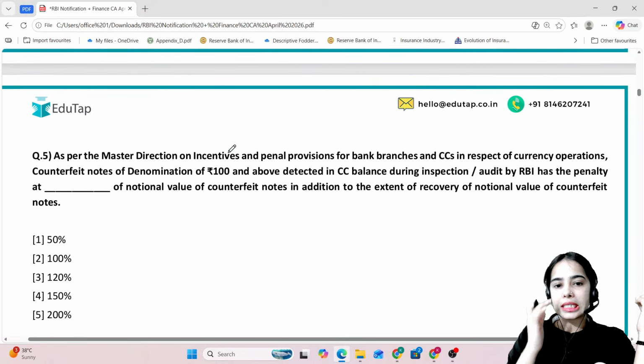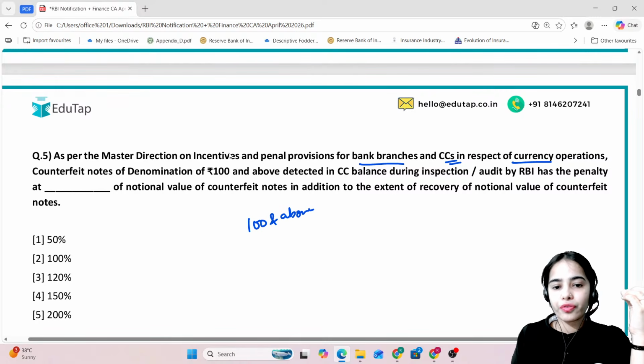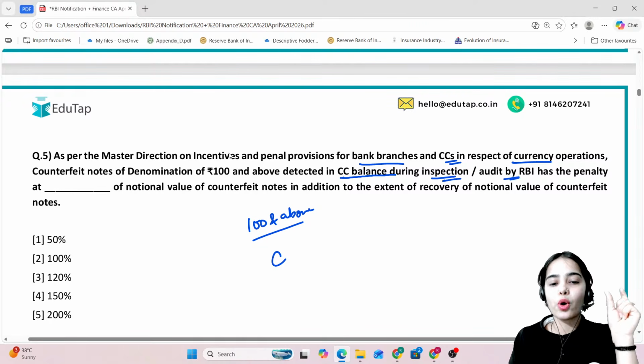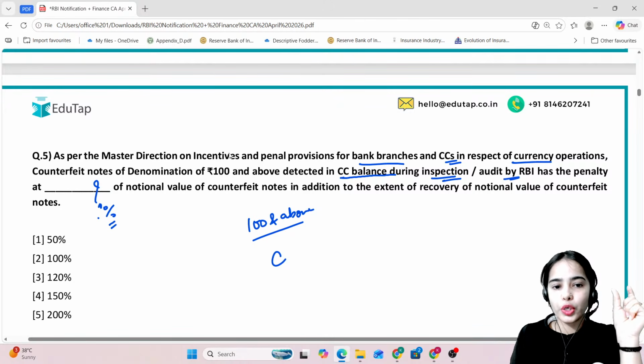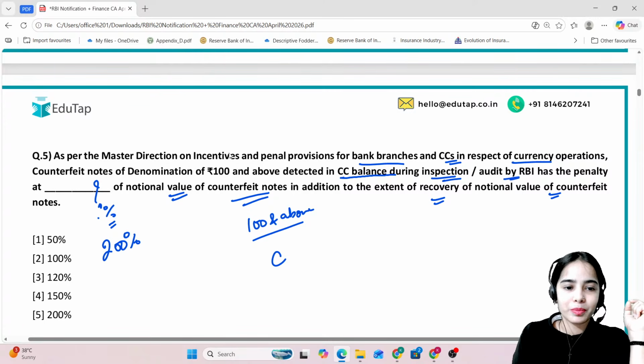Next, as per the master direction on incentives and penal provisions for bank branches and currency chests in respect of currency operations, for counterfeit notes of denomination 100 and above, if there are counterfeit notes detected in the currency chest balance during inspection or audit by RBI, what percentage of the notional value of the counterfeit notes will be charged as penalty, in addition to the recovery of the value of the counterfeit notes? Yes, very good. 200%.